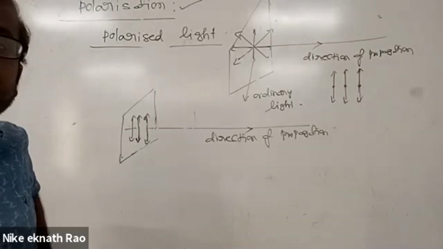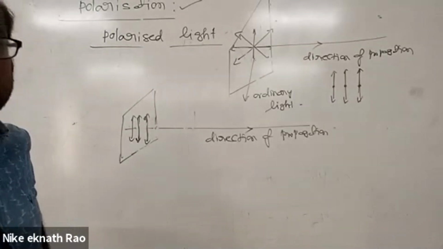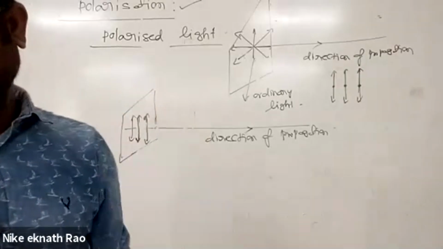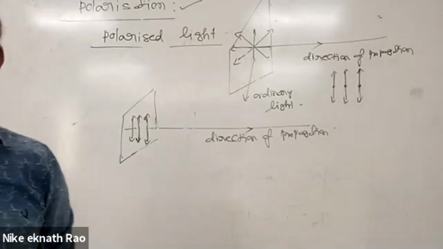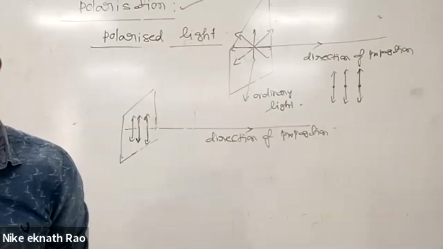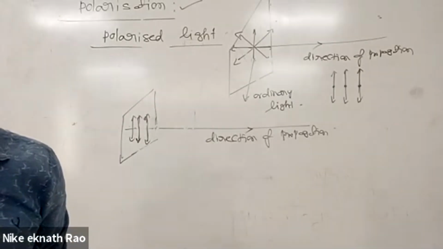That plane must be perpendicular to the direction of propagation.